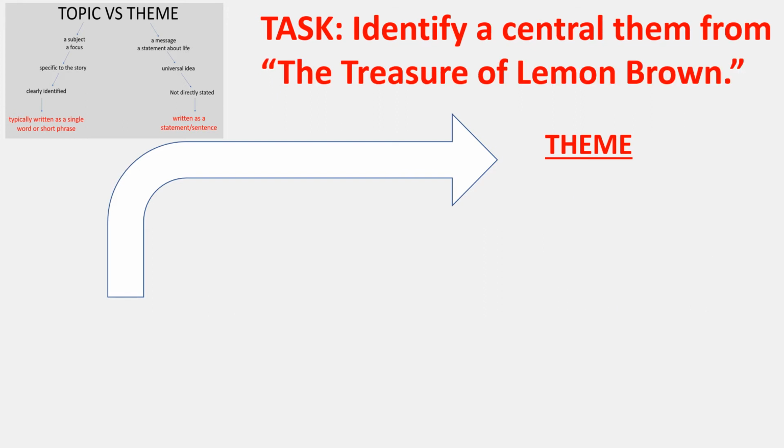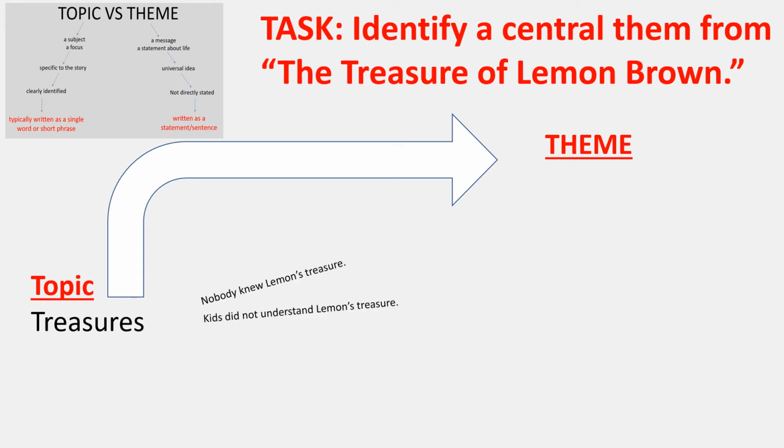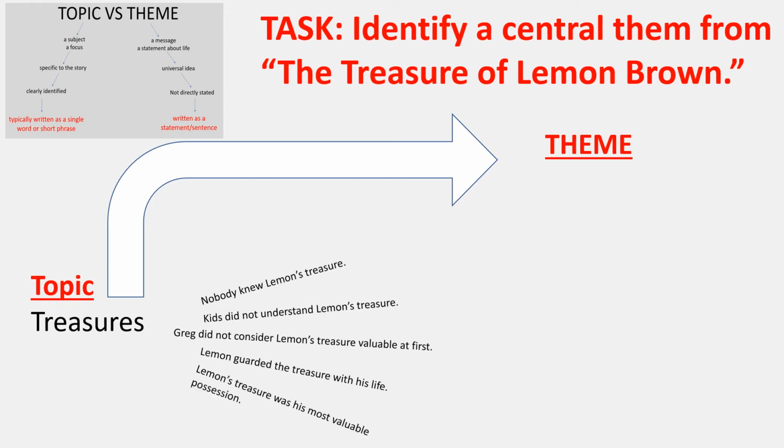If we look at The Treasure of Lemon Brown, a story that we read a couple of weeks ago, we can say, okay, a topic is treasures. What do we see in the story? Well, nobody knew Lemon's treasure. Kids did not understand Lemon's treasure. Greg did not consider Lemon's treasure valuable at first. Lemon guarded his treasure with his life, though, and his treasure was his most valuable possession.